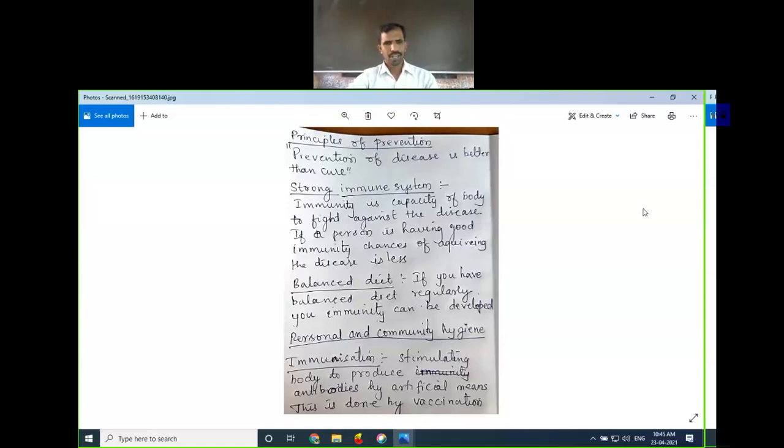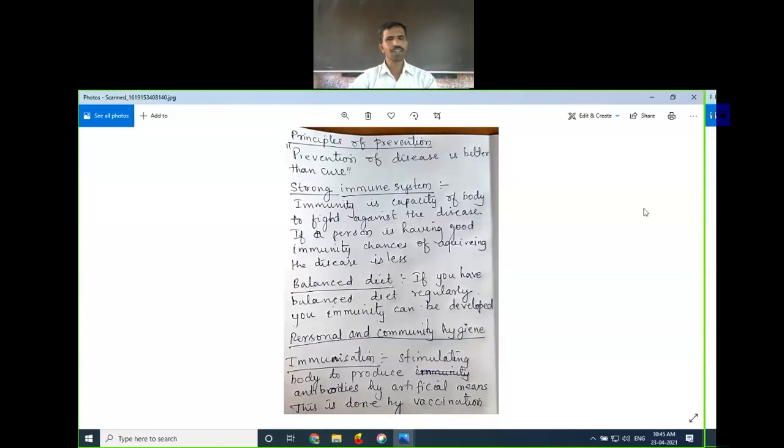I'm giving the COVID-19 example. There are prevention steps: wearing a mask, keeping distance between two people, sanitizing yourself, having a balanced diet. All these are prevention against a disease, the COVID disease. Like that. So, the principle of prevention: how to prevent a disease.